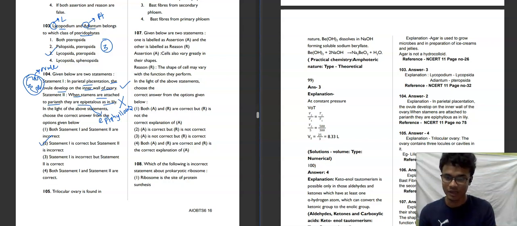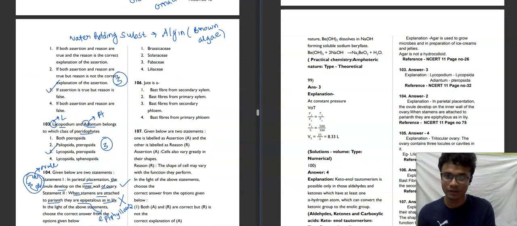Now moving towards the next question. A trilocular ovary is found in Brassicaceae, Solanaceae, Fabaceae or Liliaceae. Basically we need to understand what the locules in an ovary are. This is the ovary, and if a trilocular ovary is asked, these are the locules in the ovary. So a trilocular ovary is found in the family Liliaceae.